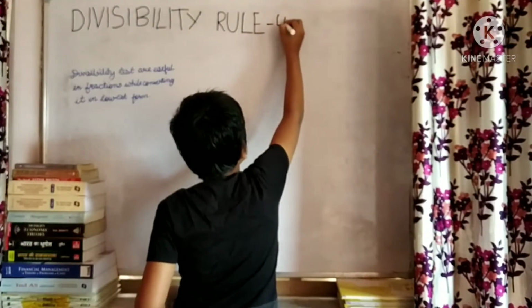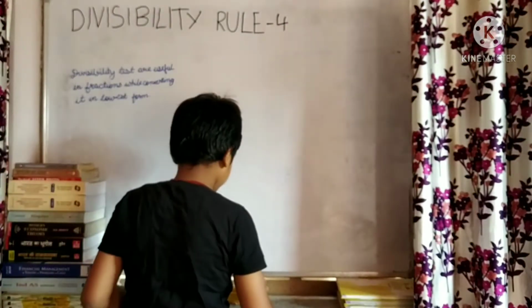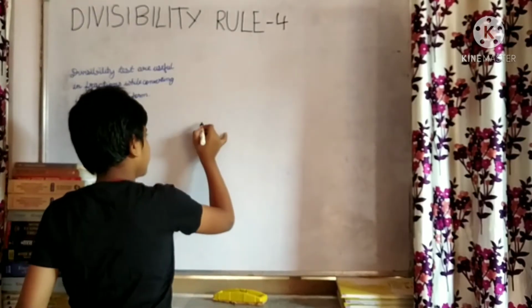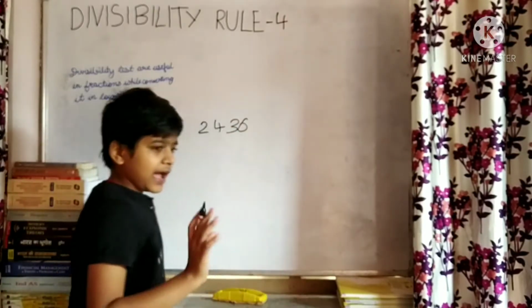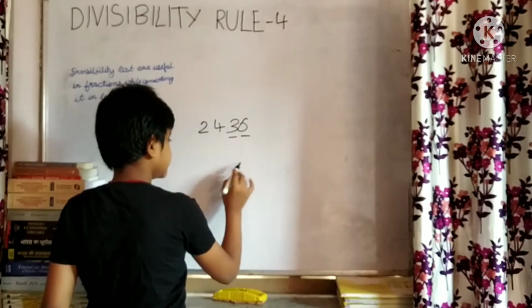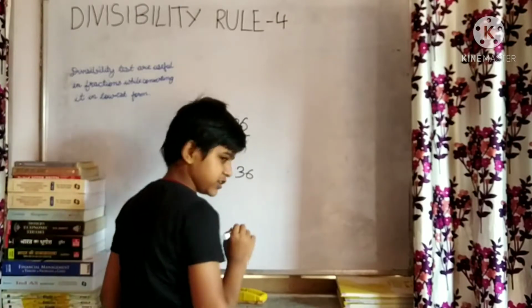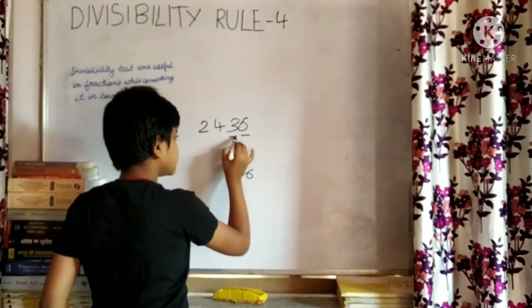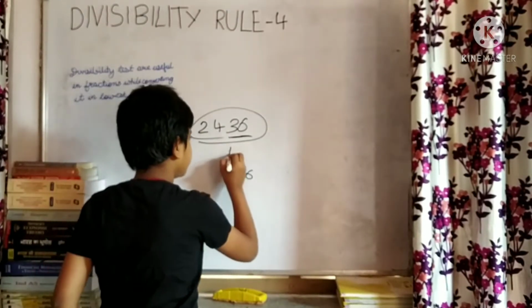Now I am going to tell you the divisibility rule of 4. If I take any number, 2, 4, 3, 6, I have to take the last 2 digits. See, this is 36. It comes in the table of 4. So if the last 2 digits are divisible by 4, then the whole number is divisible by 4.